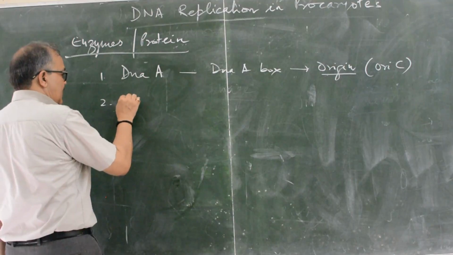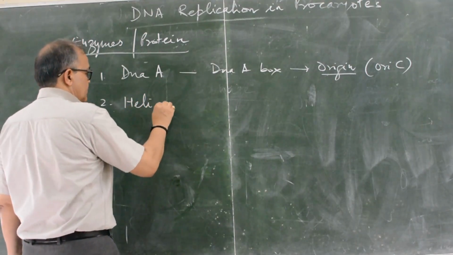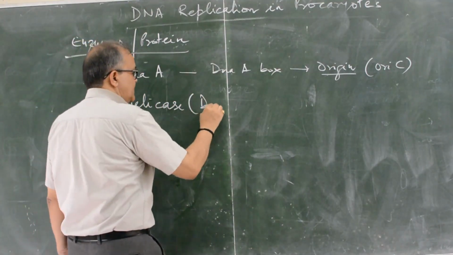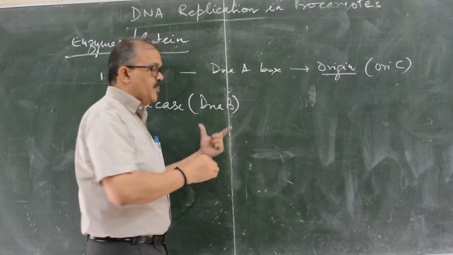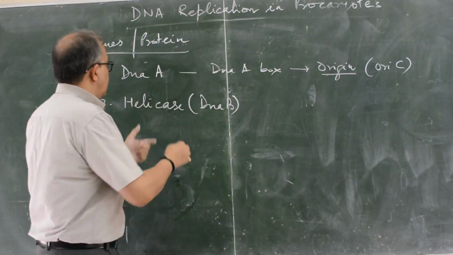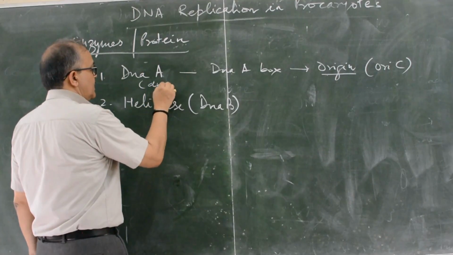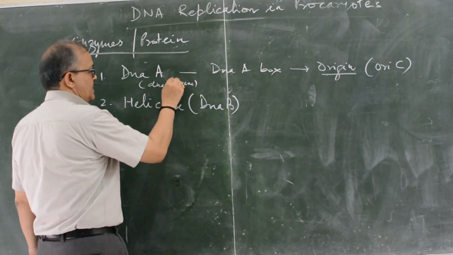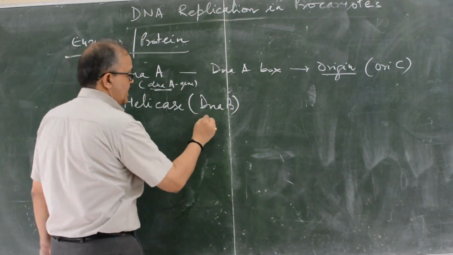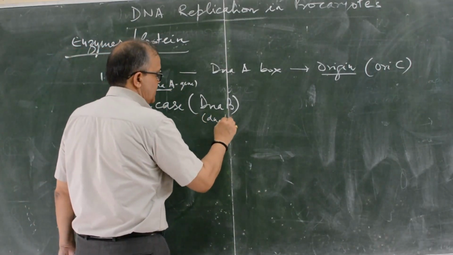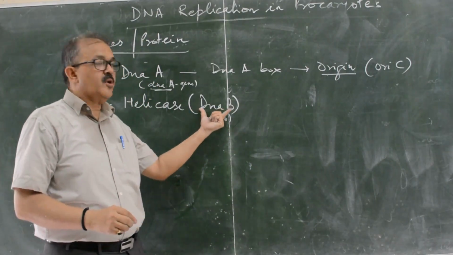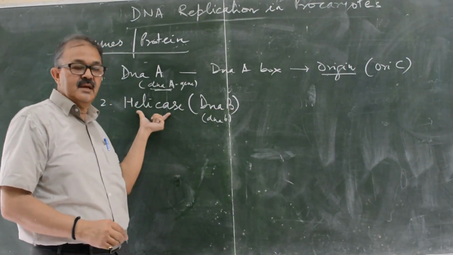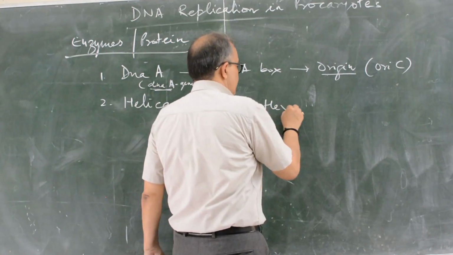Second is the helicase enzyme. It is known as DnaB, a protein coded by the dnaB gene. Actually it is helicase, and it is a hexamer.